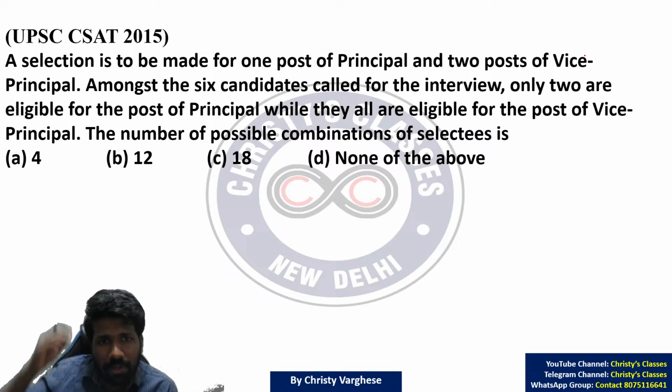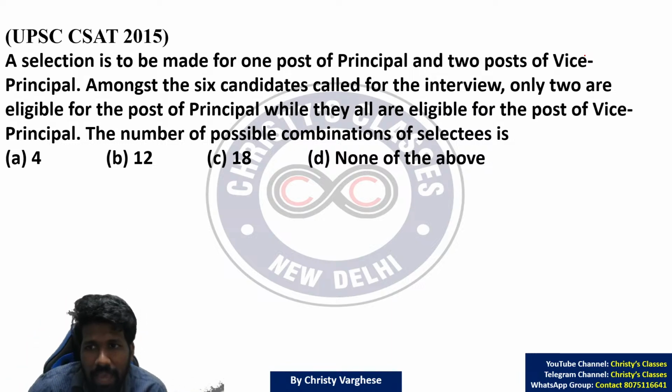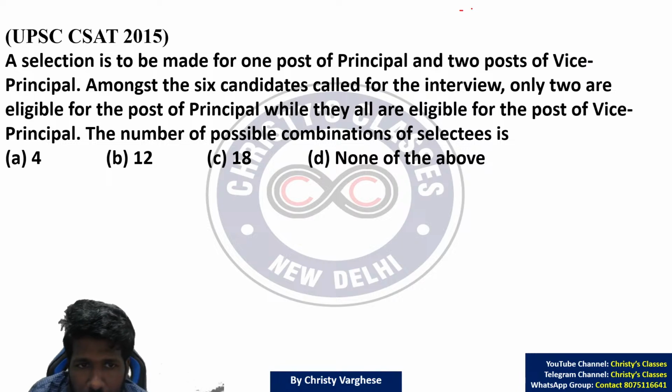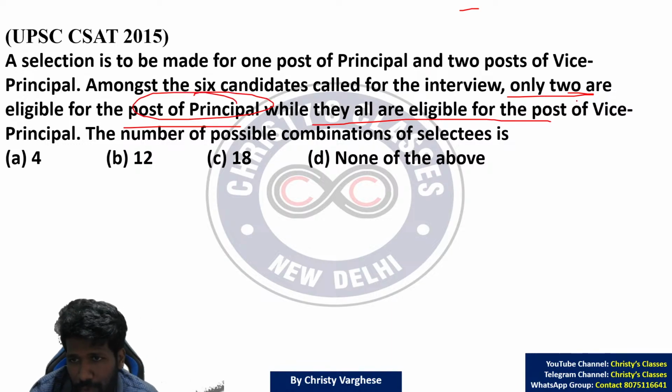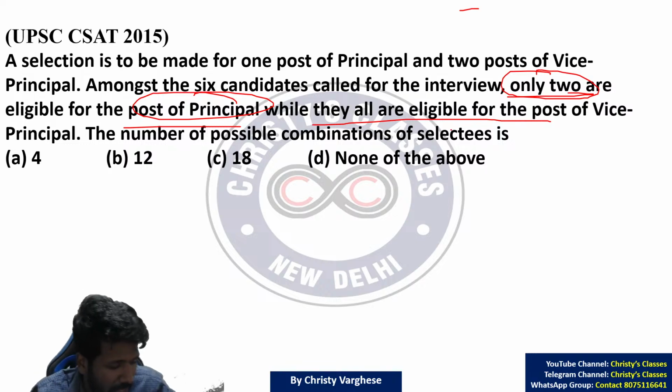A selection is to be made for 1 post of principal and 2 posts of vice principal. Among the 6 candidates called for the interview, only 2 are eligible for principal while they all are eligible for vice principal. Only 2 are eligible for principal means you have to start from that point. That is the bigger constraint, because for vice principal, anyone can be the vice principal. So the principal selection,